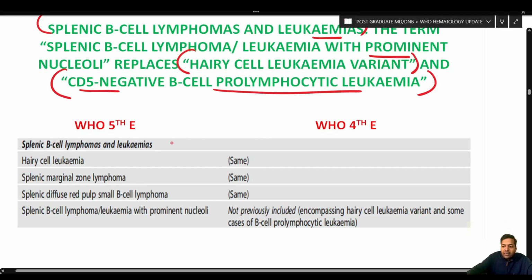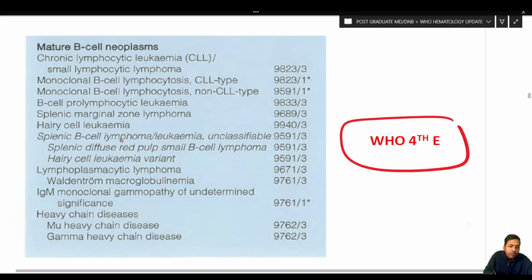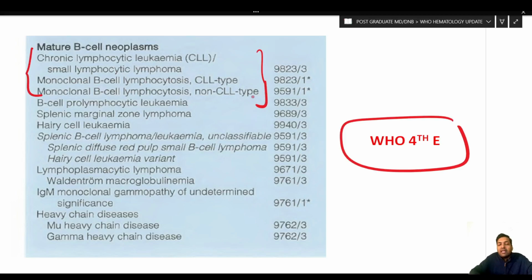Now, very importantly, to make you understand what the changes are. This is the original WHO 4th edition. What happened over here, if you see, is that there were no subdivisions under the mature B cell neoplasm. For example, right now we had seen that these entities are now under pre-neoplastic and neoplastic proliferation of small lymphoid cells. So they are now under a separate heading. Such headings were not there in the 4th edition, but in the 5th edition, they are more organized.